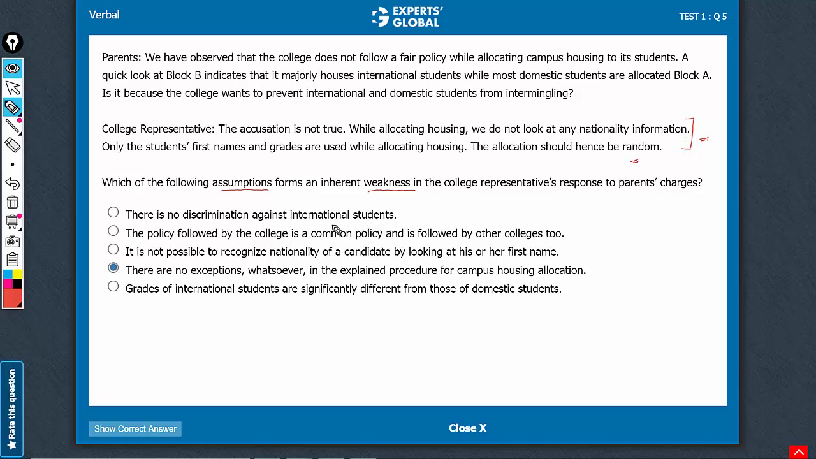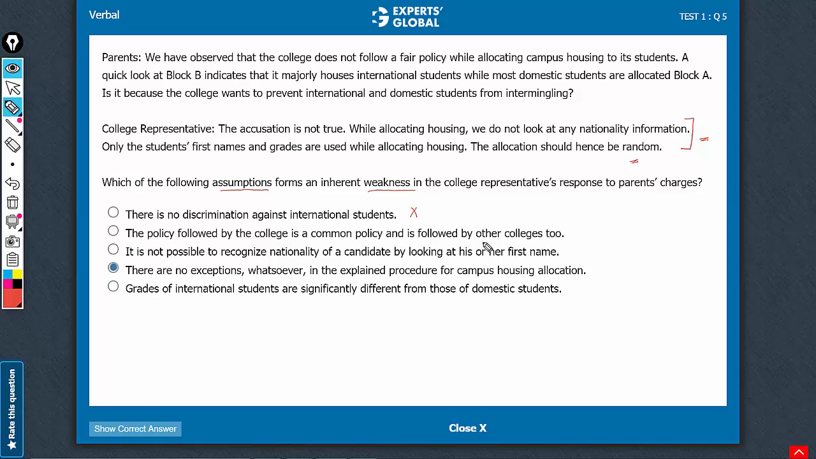Answer choice A is about no discrimination against international students. This is not about housing policy as such. It's a generic statement, and therefore this goes beyond the context of the argument. This should be eliminated. Look at answer choice B.